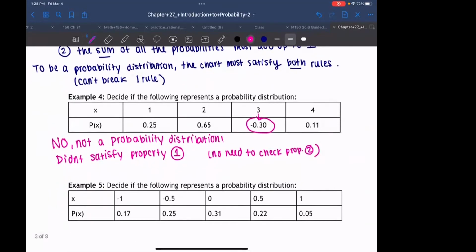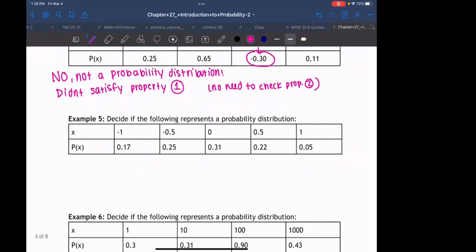Let's take a look at example number 5. Here we have negative x values. Maybe one of our outcomes is getting a negative 1, negative 0.5, 0.5, 1. It's hard to see if this is a probability distribution right now, because all the probabilities seem to be okay. So we're going to check each property. Let's do property 1.